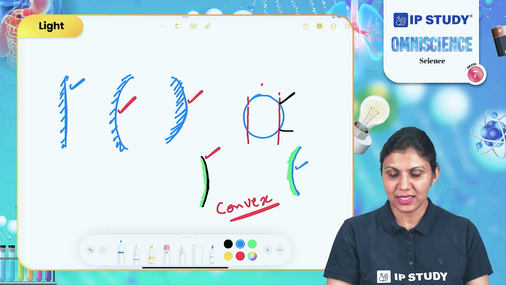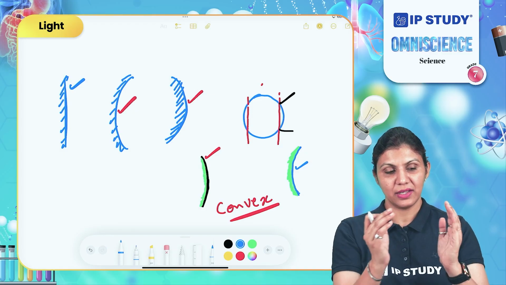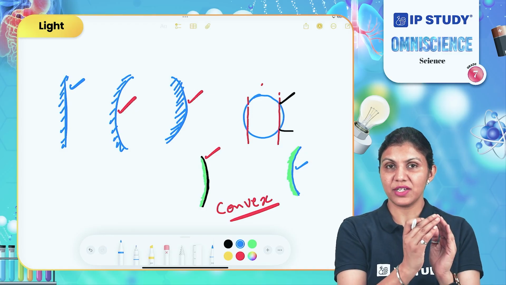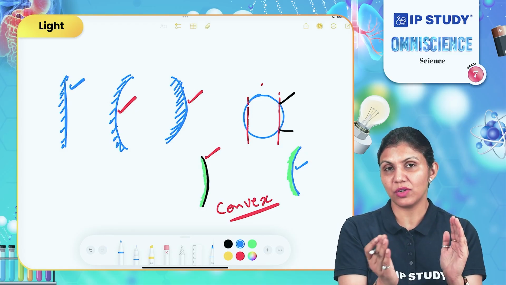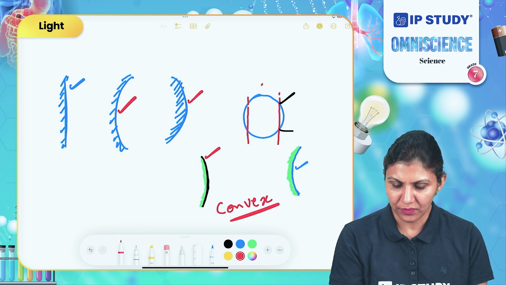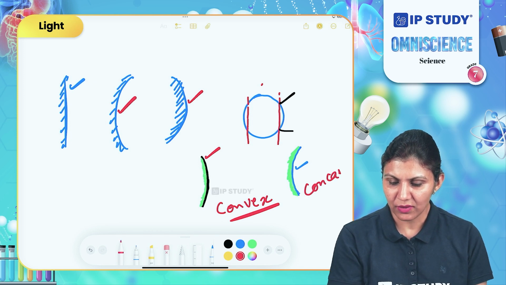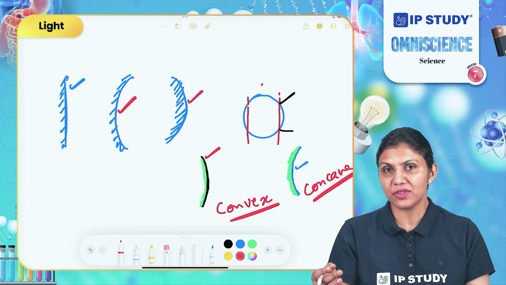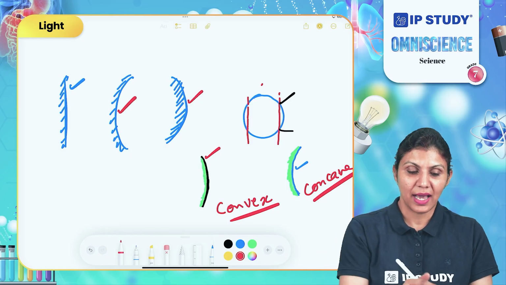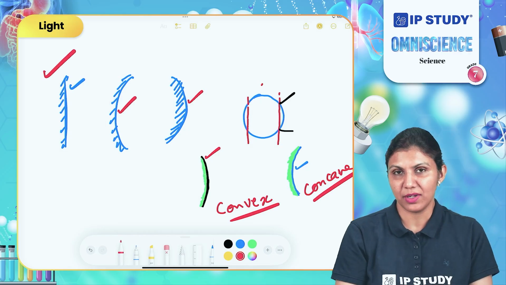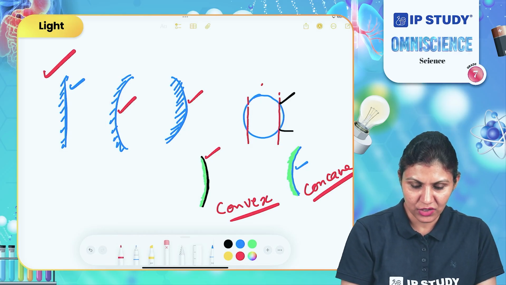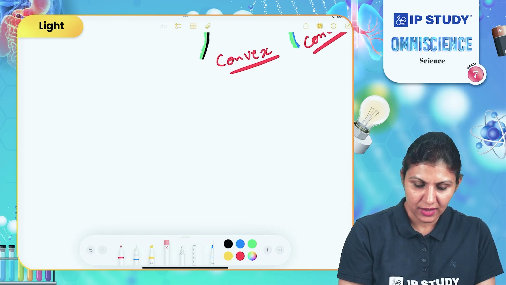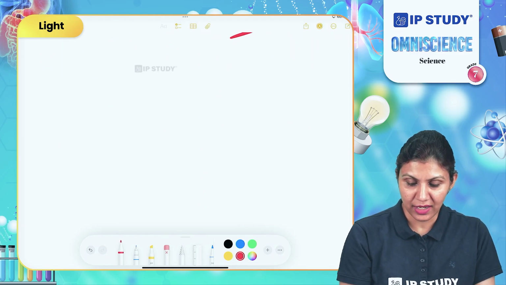This mirror, which has a cavity to reflect the light, is called a concave mirror. These curved mirrors make different types of images. The image formed by these curved mirrors is not the same as the image formed by a plane mirror. So first of all, try to understand the characteristics of an image formed by a plane mirror.